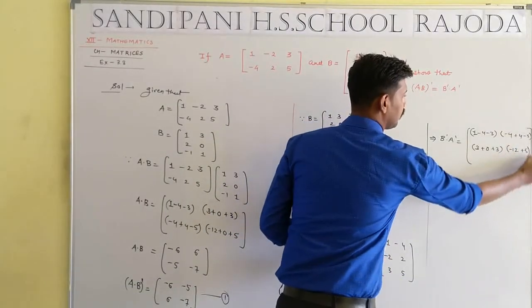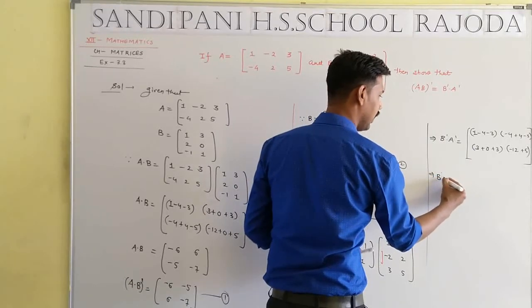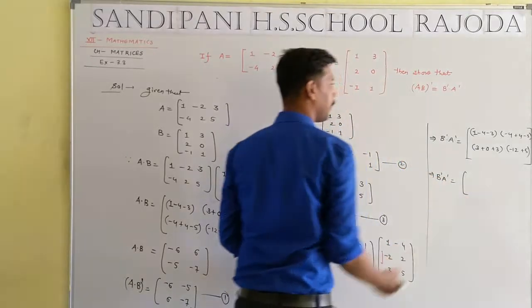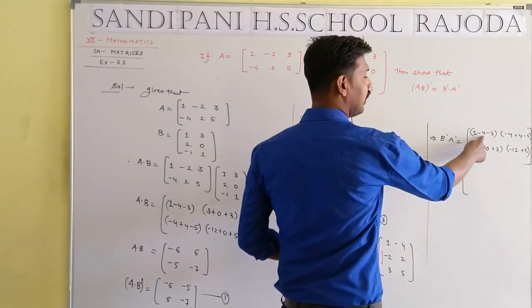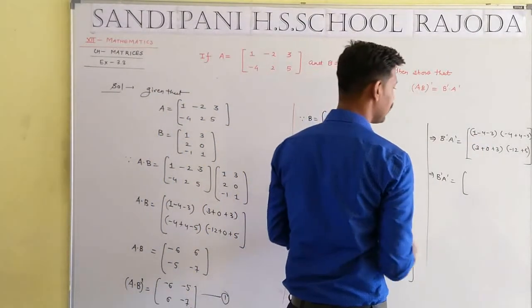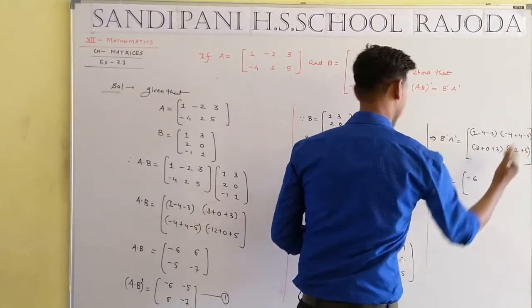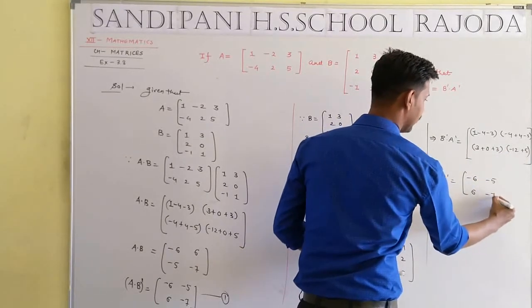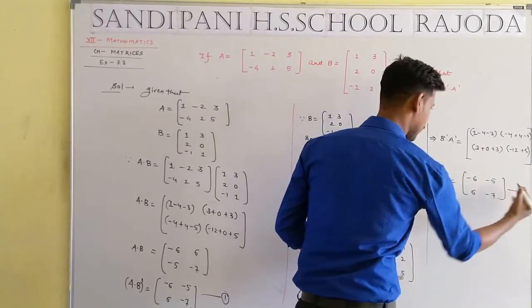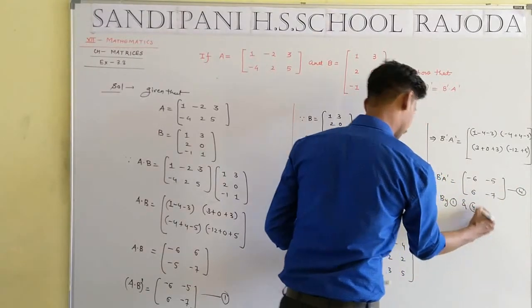So what is the last result between the B dash and A dash? Equal to 4 minus 3 will be equal to minus 7. Minus 7 plus 1 equal to minus 6. 4 cancels with 4. Then minus 5. 3 plus 3 will be equal to 6 and minus 7. Equation number 4.